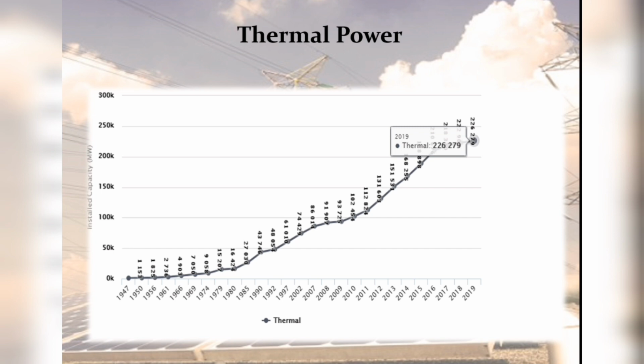Similarly, the thermal power plant contributes the largest proportion of electricity into the national power grid of India. There are three kinds of thermal power plants in India with a total capacity of about 226,279 megawatt according to 2019 data, and Hussain Sagar Thermal Power Station is the historic thermal power plant located in Hyderabad, Telangana, on the banks of Hussain Sagar, which is India's first thermal power station, opened in 1920.